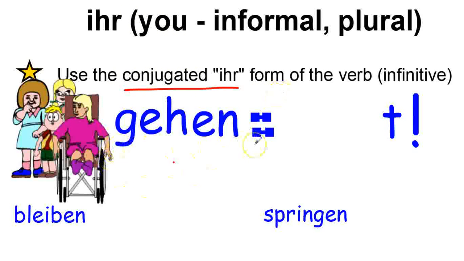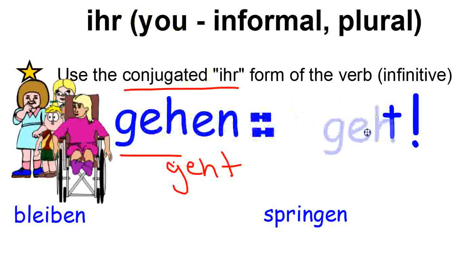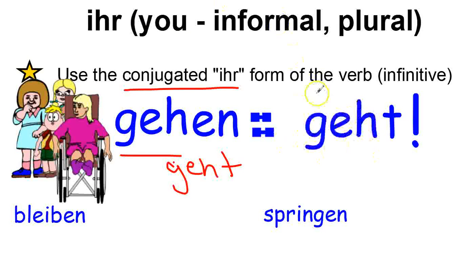For the verb gehen, we conjugate it: ich gehe, du gehst, sie, es geht, wir gehen, ihr geht. So the stem is geh, the ending is t, and that is our new form. So geht. You can tell the whole group of them to go. And of course, as always, you want to capitalize that because it's the beginning of the sentence. So Geht.